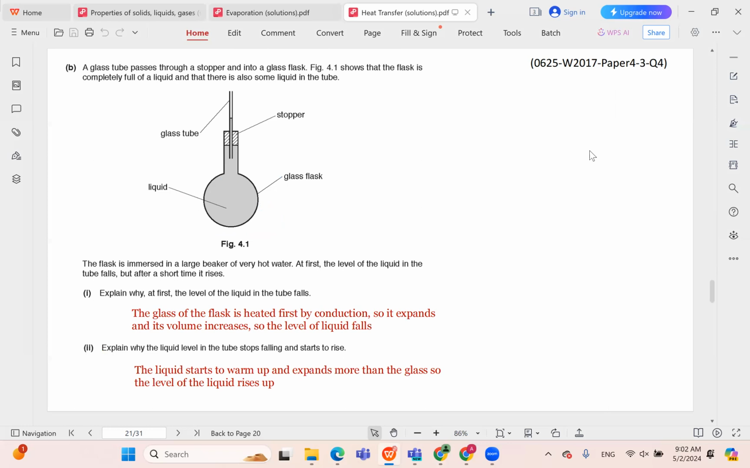So at first we say that the glass of the flask is heated by conduction, so it expands and its volume increases, so the level of the liquid falls. And then in double I, we're going to say that the liquid starts to warm up and expands more than the glass, so the level of the liquid rises up.